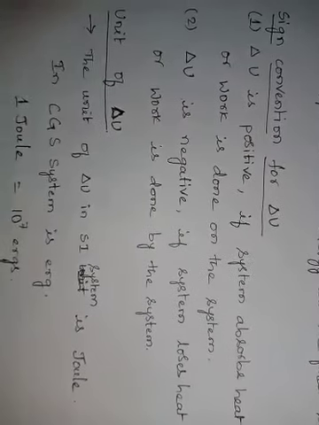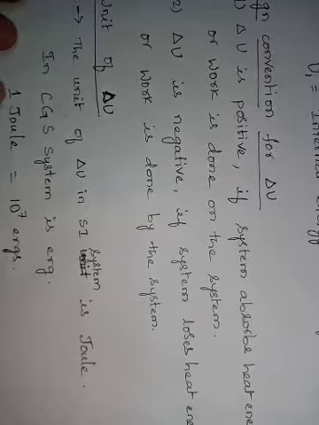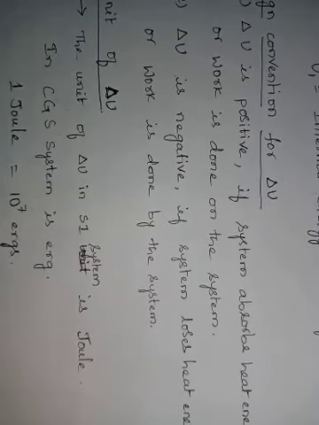Next, sign convention for change in internal energy. Delta U is positive if the system absorbs heat energy or work is done on the system. Delta U is positive, that is an increase in internal energy, if the system absorbs heat energy from the surrounding. If work is done on the system, then also there is an increase in internal energy, so we denote it by a positive sign.